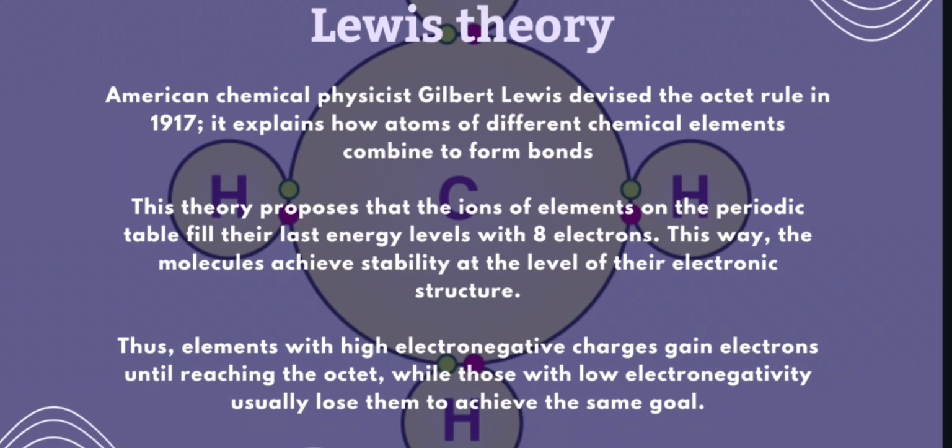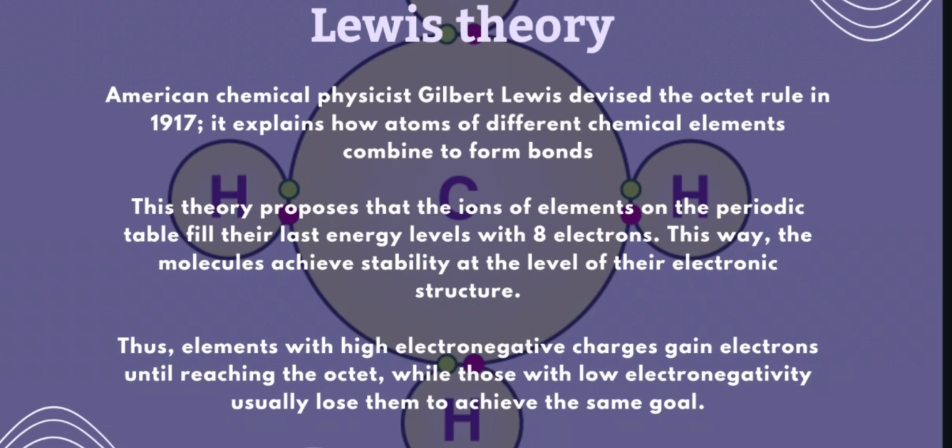This way, the molecules achieve stability at the level of their electronic structure. Thus, elements with high electronegativity gain electrons until reaching the octet, while those with low electronegativity usually lose them to achieve the same goal.